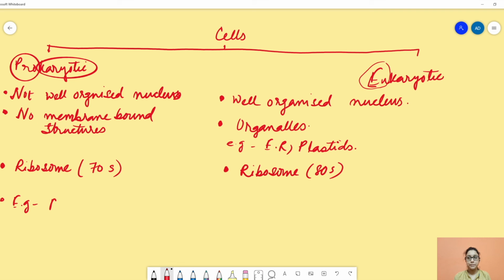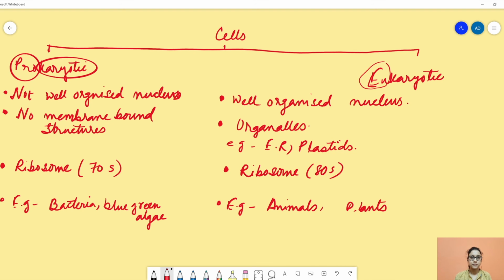Examples of prokaryotic cells are bacteria and some blue-green algae. Examples of eukaryotic cells are animals, plants, etc. So we have studied some basic information about prokaryotic and eukaryotic cells.